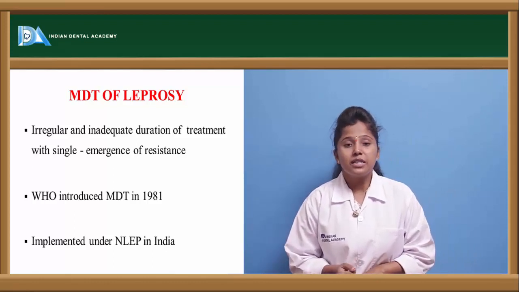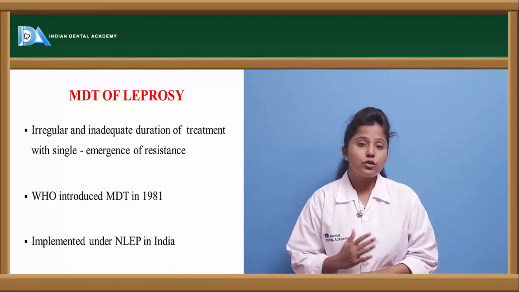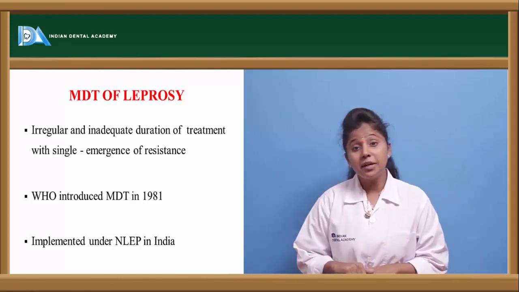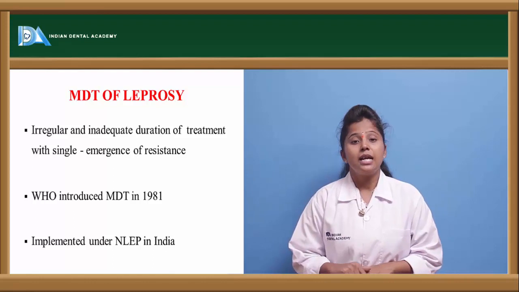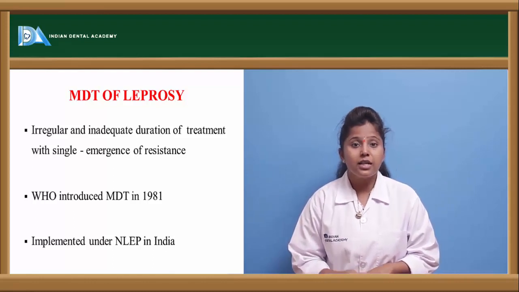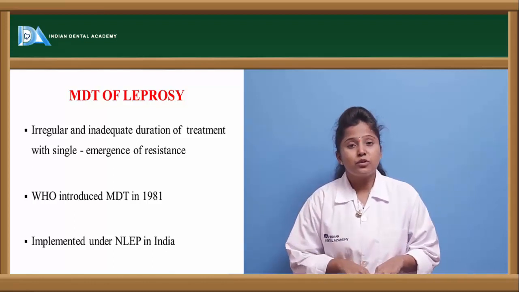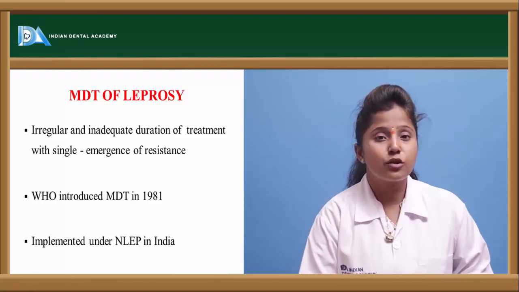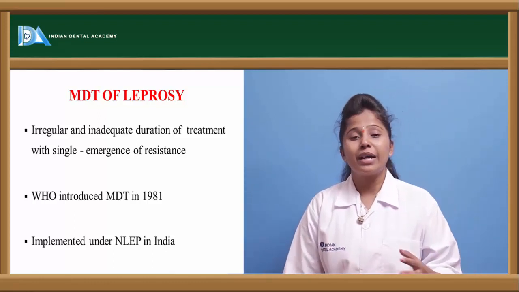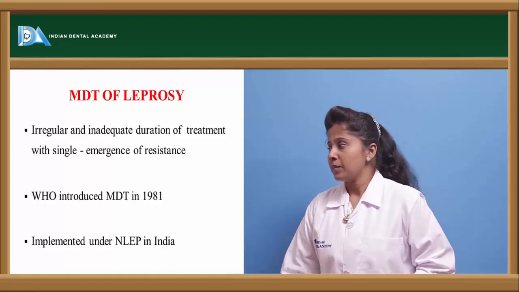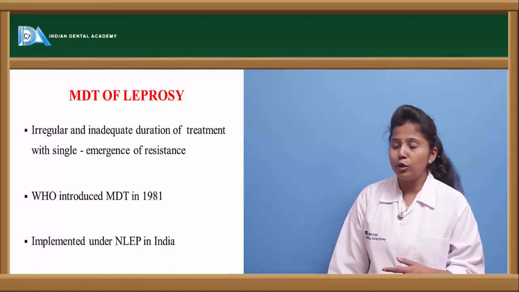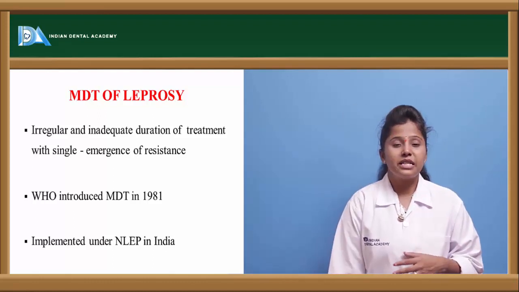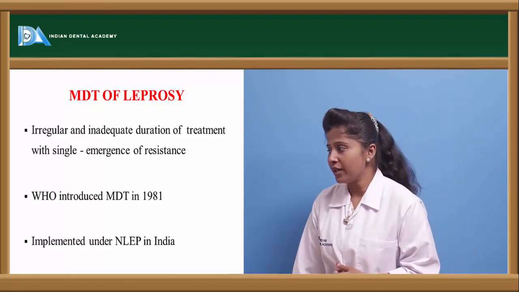Dapsone is used to inhibit cell wall synthesis, whereas other drugs like clarithromycin or azithromycin inhibit protein synthesis. If dapsone fails to show its effect, then clarithromycin or azithromycin will show its effect by another mechanism of action. Here the WHO introduced the multi-drug treatment for leprosy in almost 1981,